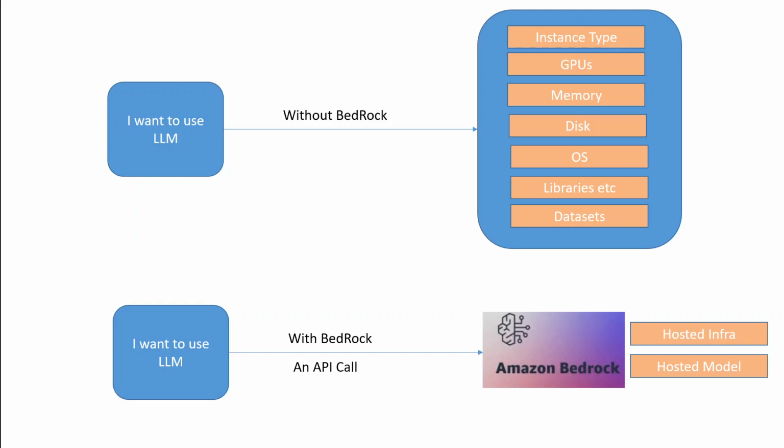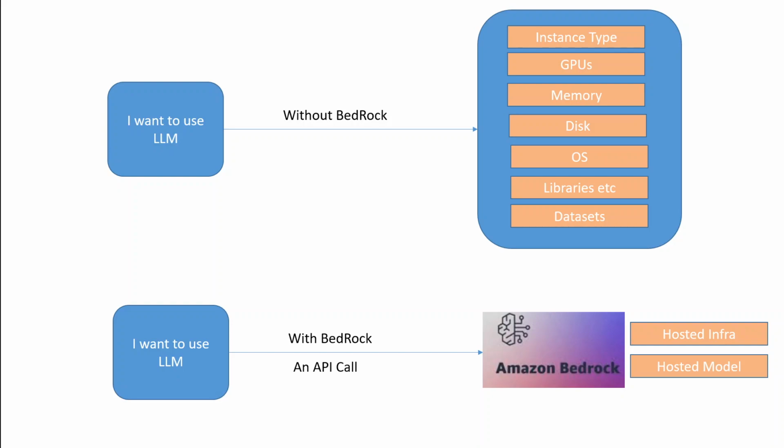Amazon Bedrock is simply a hosted model on a hosted infrastructure. What it means is that you don't have to download any model, you don't have to download any operating system, or any dependencies, nothing to install, nothing to create.